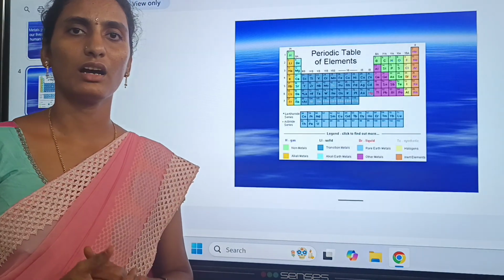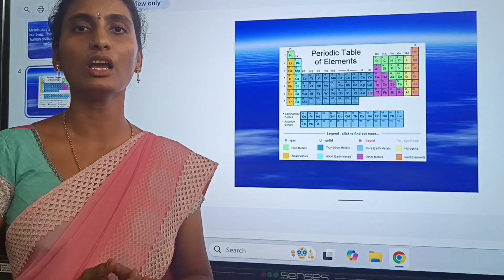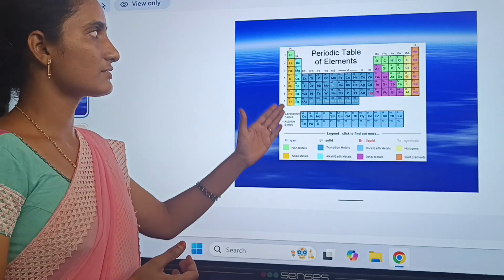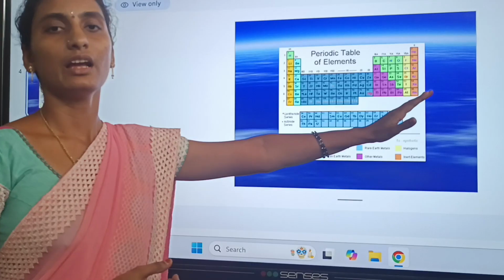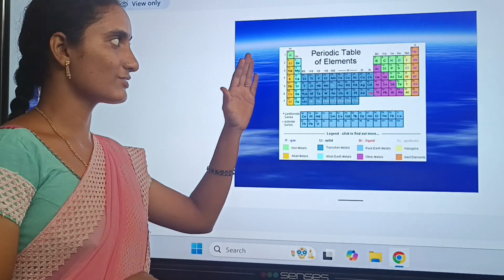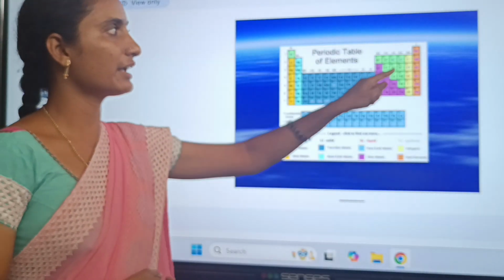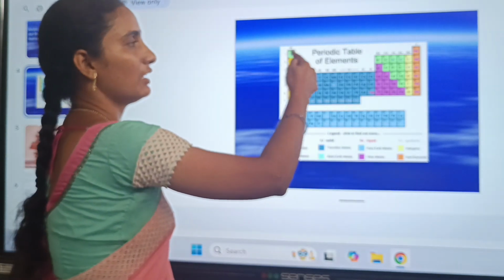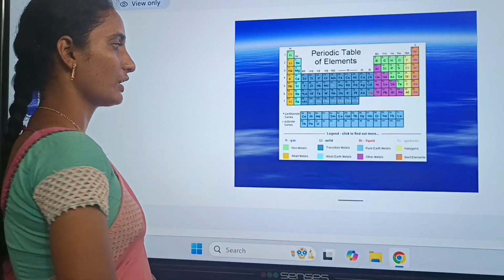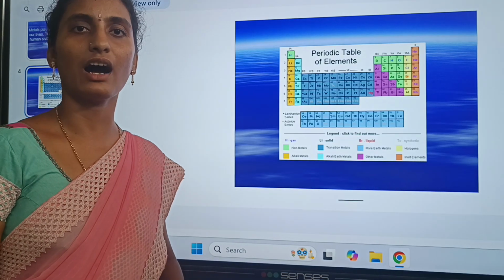Periodic table. In chemistry, the periodic table is mainly divided into 4 blocks, which have 7 periods and 18 groups. In the periodic table, non-metals and metals are both present. The non-metals are indicated by the green color, and those indicated by the yellow color are called alkali metals.